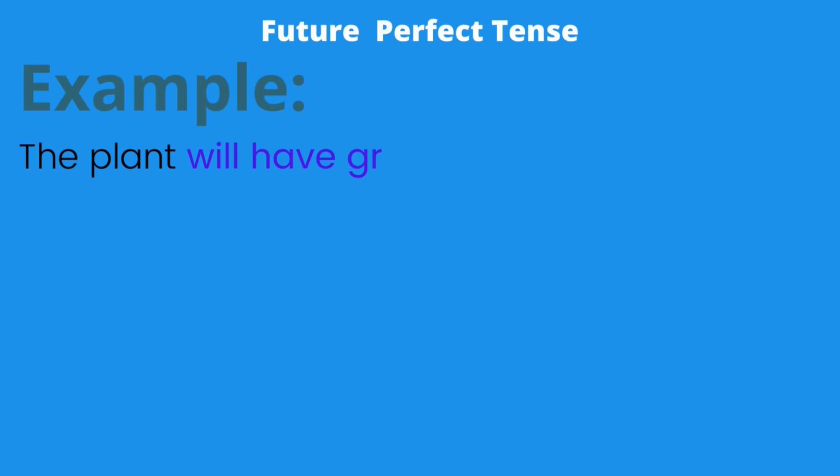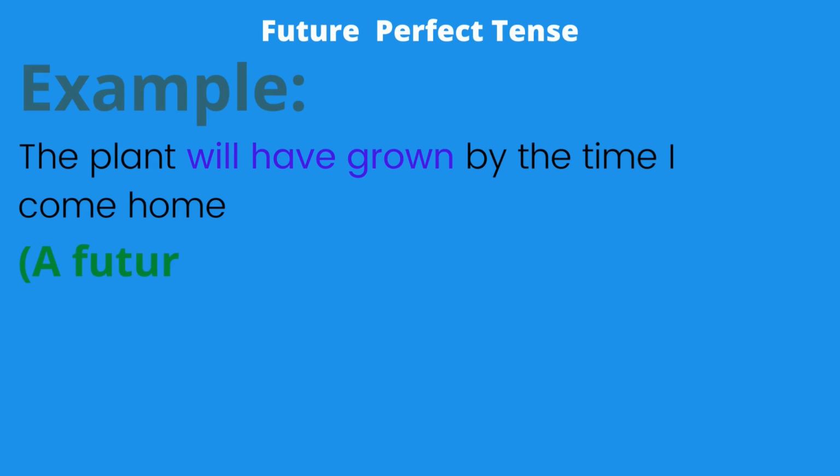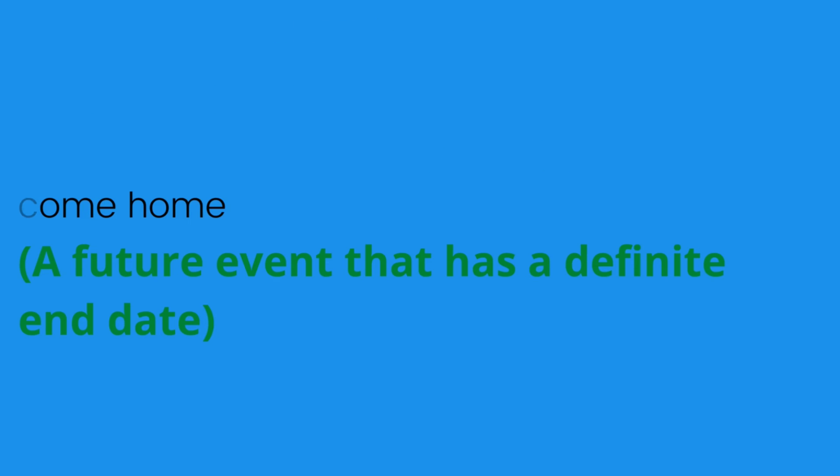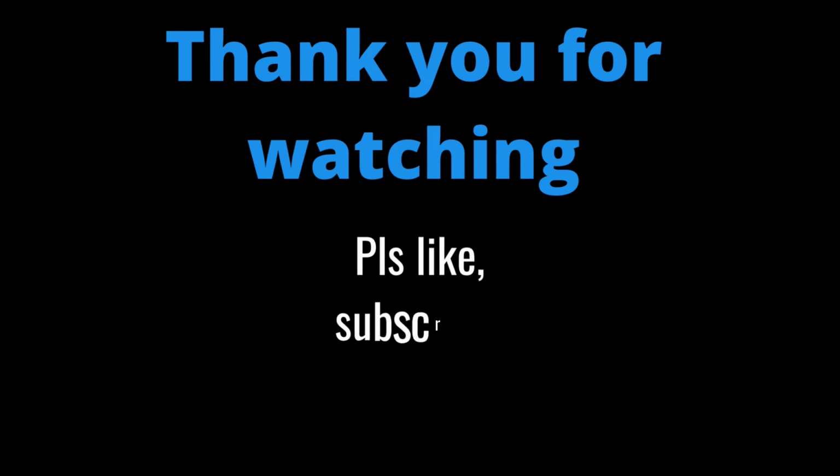A future perfect tense example is: the plant will have grown by the time I come home. So that is will have grown, will have, and past participle. Again, that obeys the rule. It describes a future event that has a definite end date. Will have, will is for the future, so that's what I was talking about before. A future event which has a definite end date. So it's like I know it's going to happen at this point of time in the future.